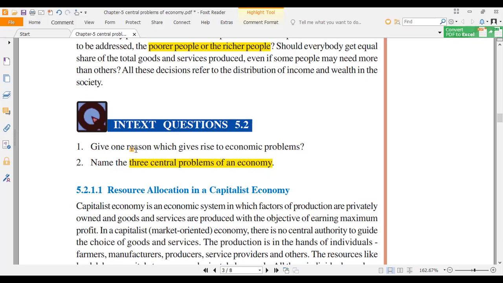So why do economic problems arise? Give one reason they are asking. What will you say? Or why do you think economic problems arise? Wants, desires. Unlimited desires and wants with limited resources. Each of them has alternative uses. So the problem of choice will arise. Okay. So this is one reason, two reasons, three reasons you have now.